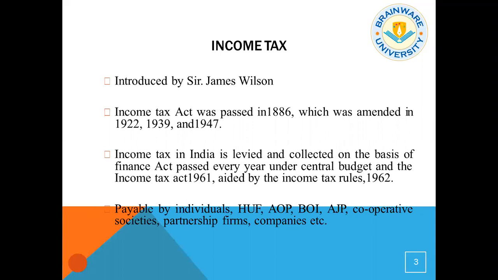The income tax is actually paid by different persons who are known as the assessees. They are individual persons, the HUF, the association of persons, the body of individuals, the cooperative societies, the partnership firms, and the companies. Now remember one thing, the companies are known as the corporate body, and apart from the companies, all the others are known as the non-corporate body assessee under the Income Tax Act.